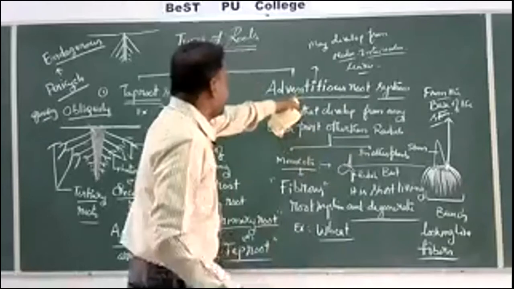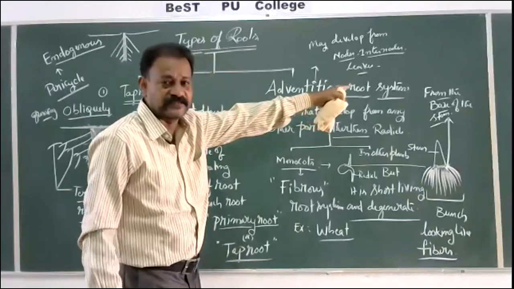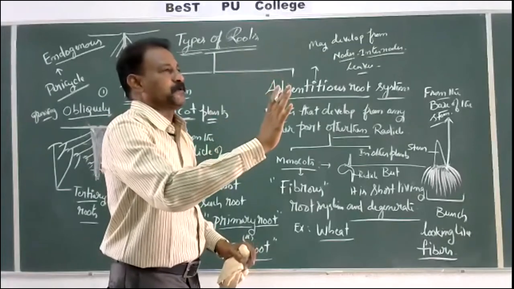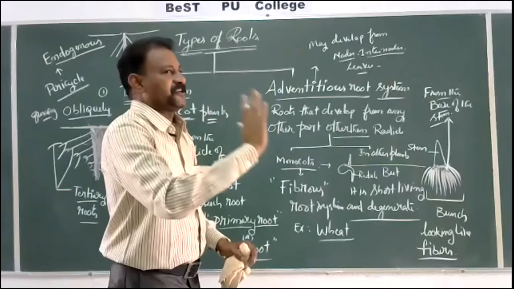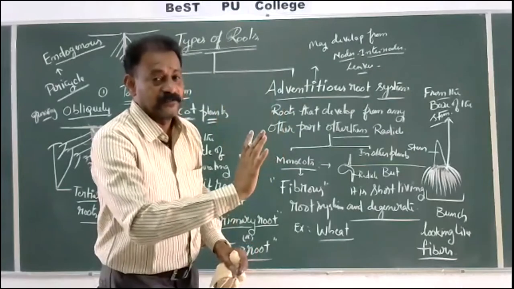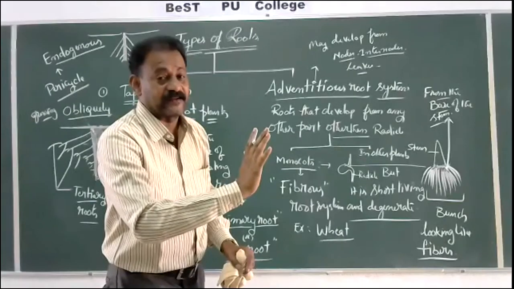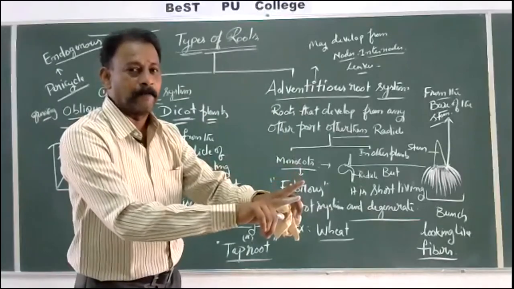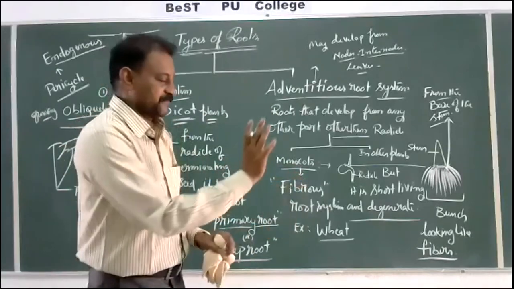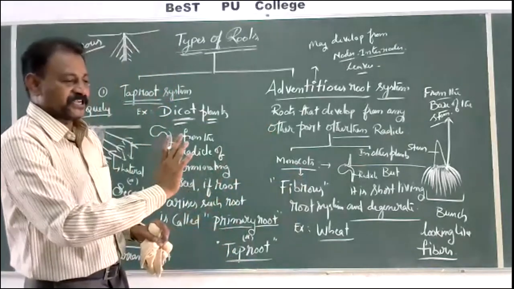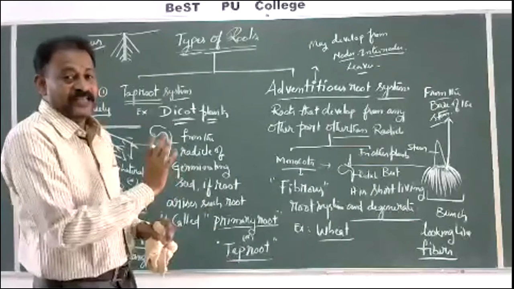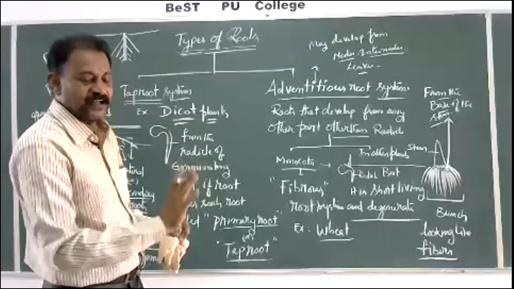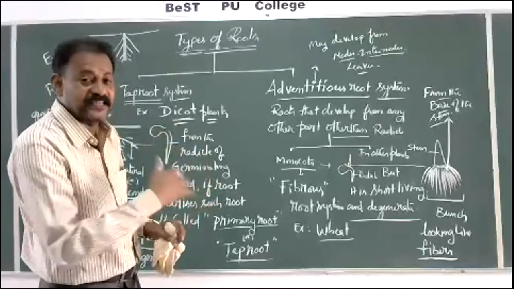It means adventitious roots. A neat question, my dear students. Statement type of question. Adventitious roots are similar to tap roots. Statement correct or not? Second statement, adventitious roots always grow inside the soil. Statement correct or not? They will ask the question with options. Option 1, both the statements are correct. Option 2, both statements are wrong. Option 3, A is correct, the first statement is correct, the second statement is wrong. Option 4, the first statement is wrong, the second statement is correct.